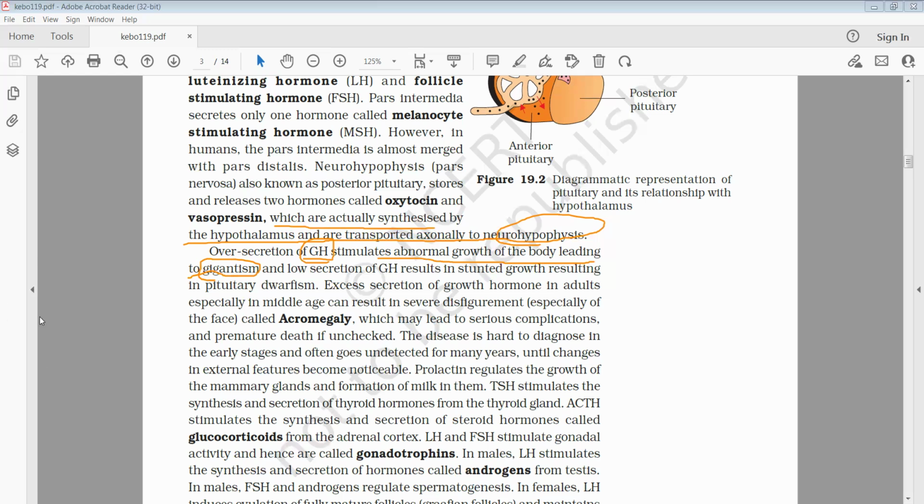When the GH is excessive in amount, there will be an overgrowth that is called gigantism. Whereas when the growth hormone is secreted in less or insufficient quantity, the result is dwarfism. Means children never grow, they remain stunted.